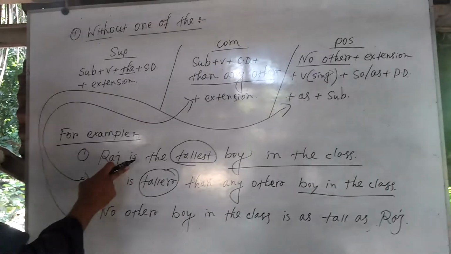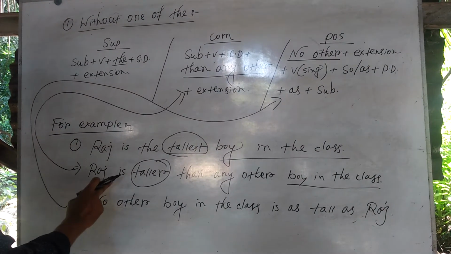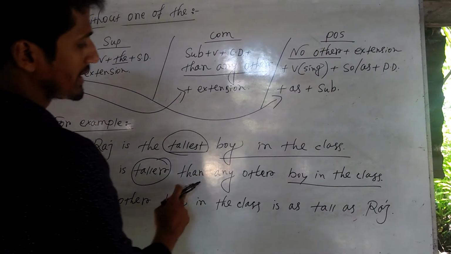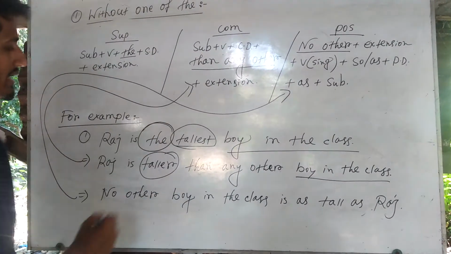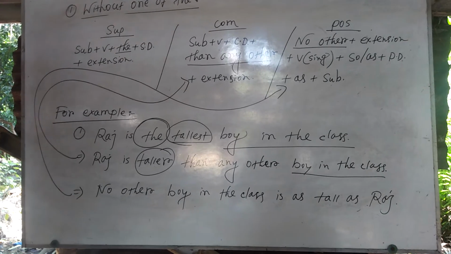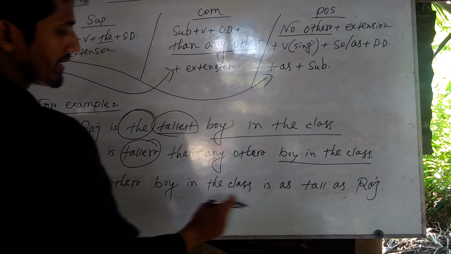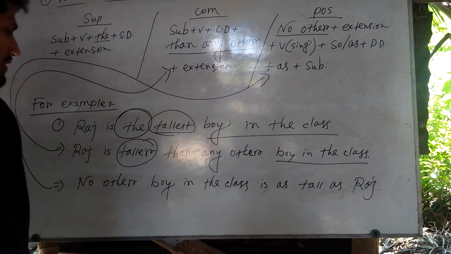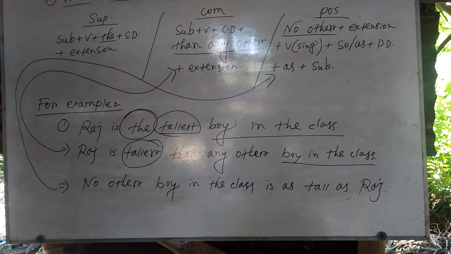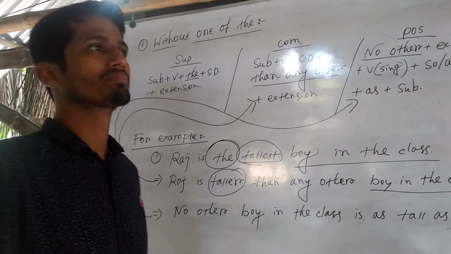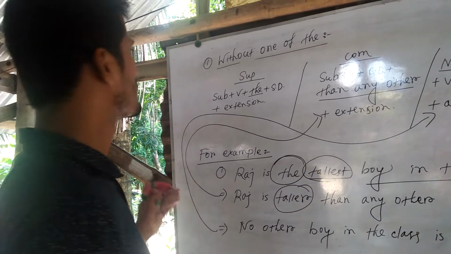We can give example. Raj is the tallest boy in the class. In the comparative form, it is Raj is taller than any other boy in the class, because here we see that one of the is absent. Next, in the positive form, no other boy in the class is as tall as Raj. Okay, have you got me? I hope you have got me. Next, we will learn with one of the rule. Okay, dear students, can I rub it?